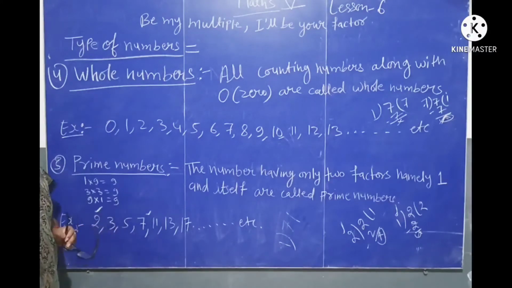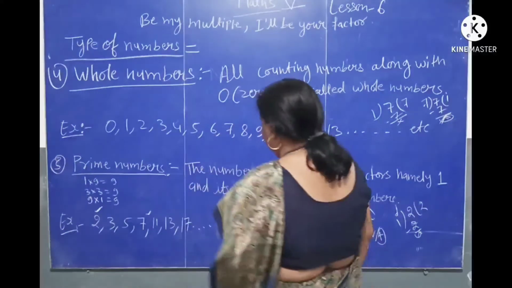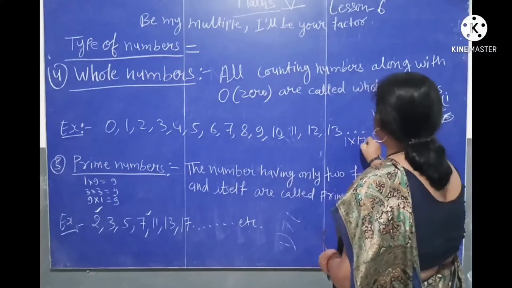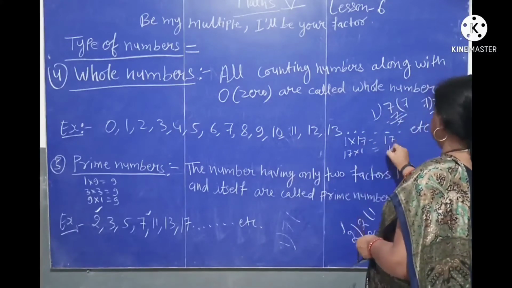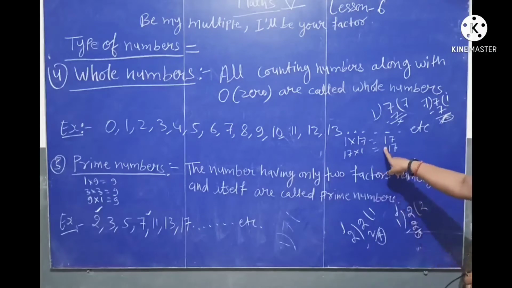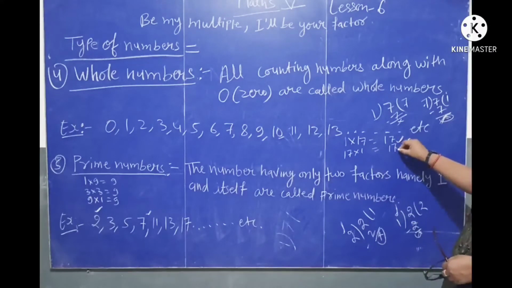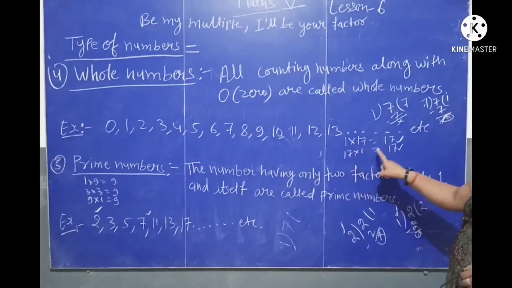The numbers having only 2 factors are called prime numbers. Let's check 17. 1 seventeen is 17 and 17 ones are 17. So 17 has only 2 factors, number 1 and the number itself. So 17 is also a prime number.